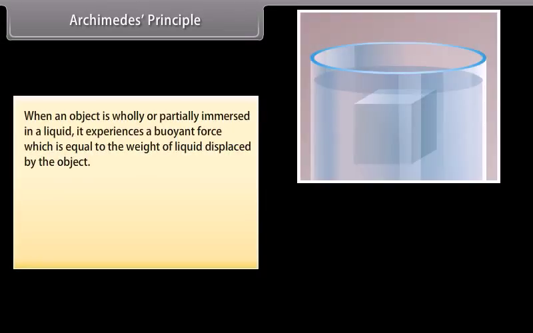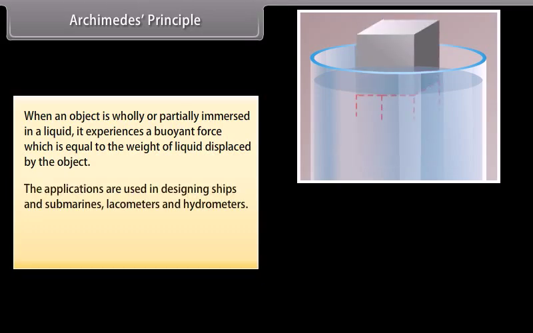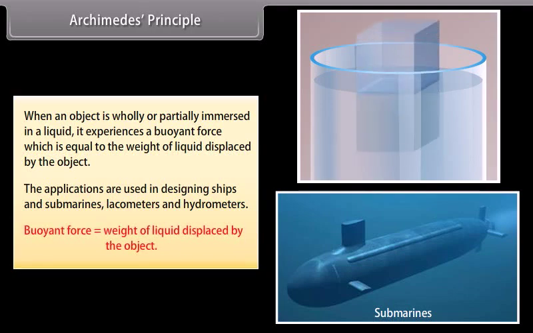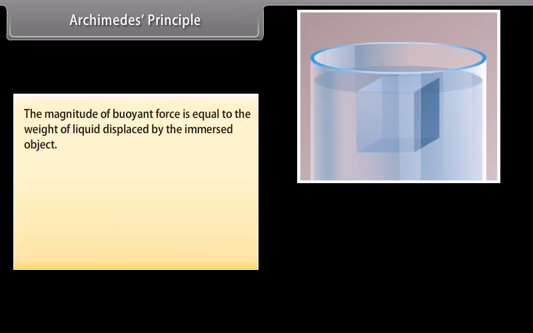Archimedes' principle: when an object is wholly or partially immersed in a liquid, it experiences a buoyant force which is equal to the weight of liquid displaced by the object. The applications are in designing ships and submarines, lactometers and hydrometers. The magnitude of the buoyant force is equal to the weight of liquid displaced by the immersed object.